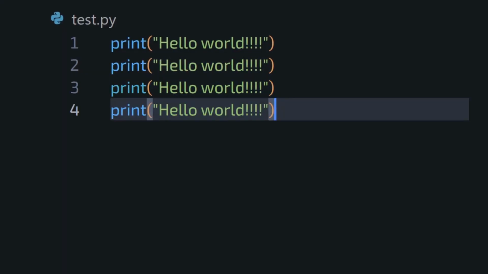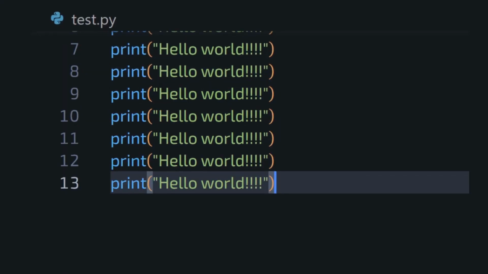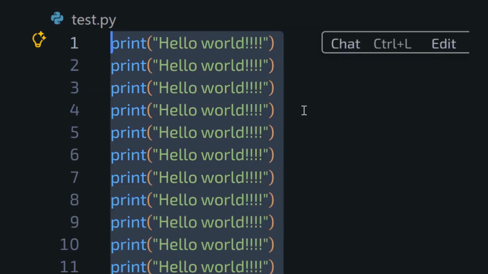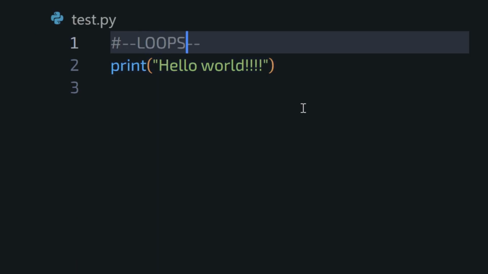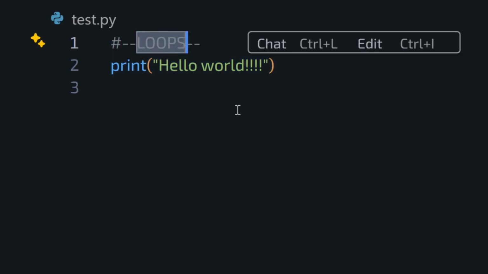Have you ever repeated the same line of code again and again? That's a problem, because programmers don't like repetition. We automate it. This is where loops come in. Loops let you run code multiple times without rewriting it.